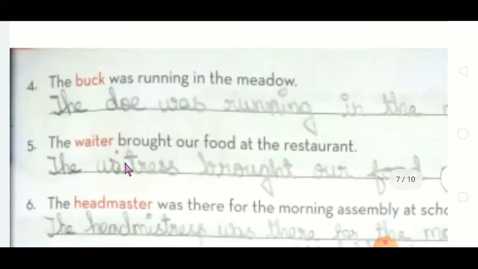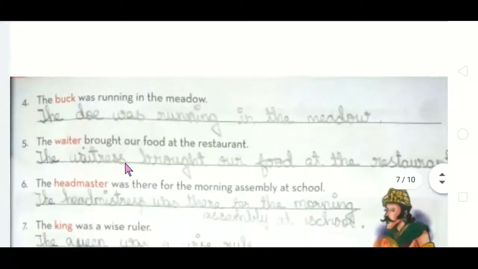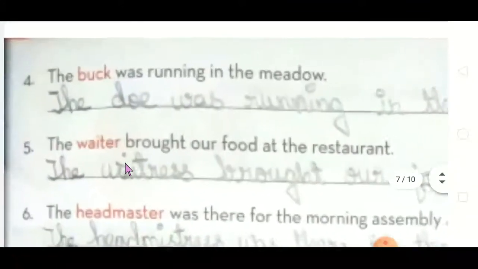Okay. The drake, the duck. So the feminine of drake is duck. So the duck was running in the meadow. Meadow means grassland. Okay. Meadow, which means grassland.